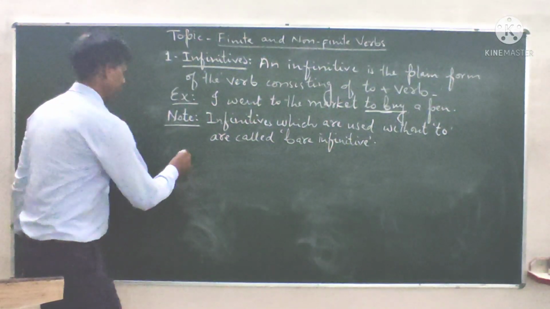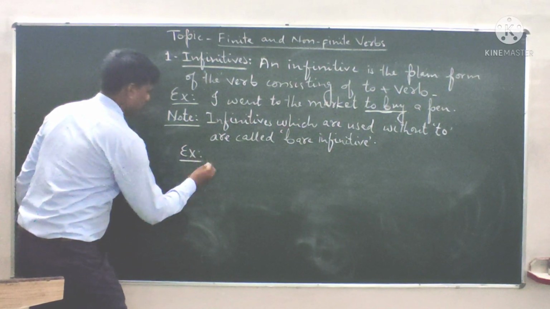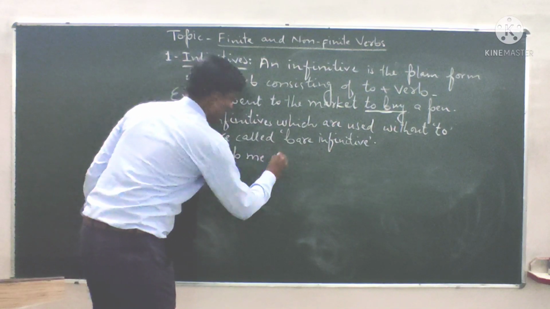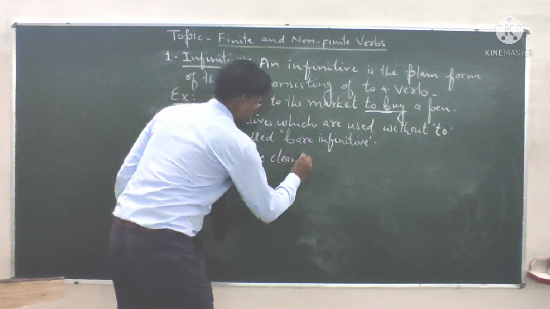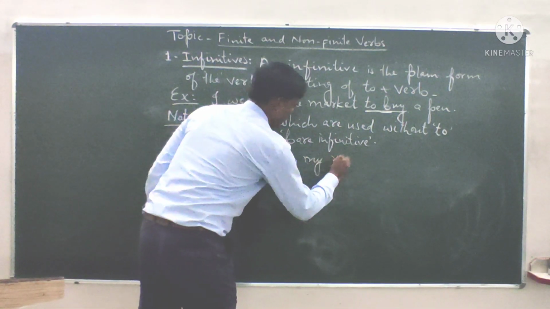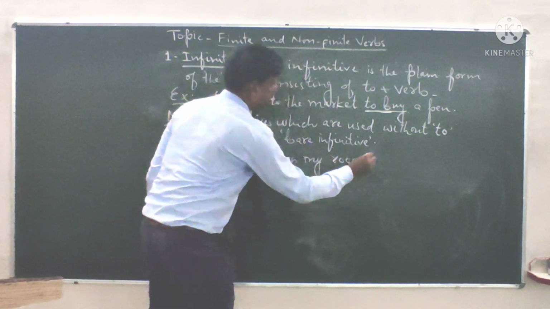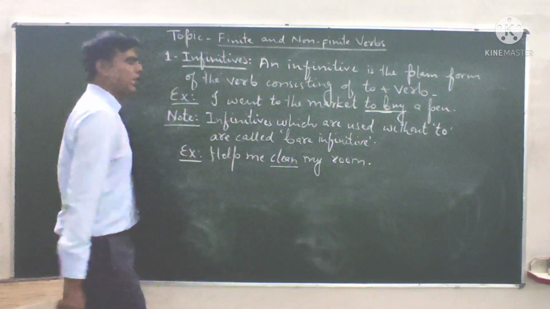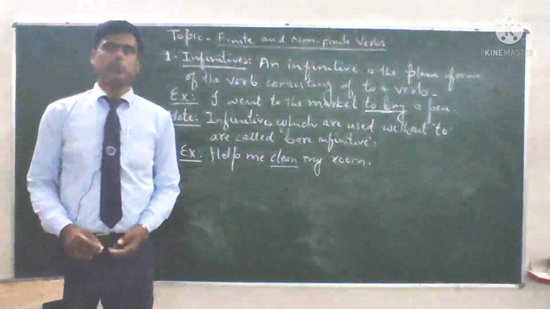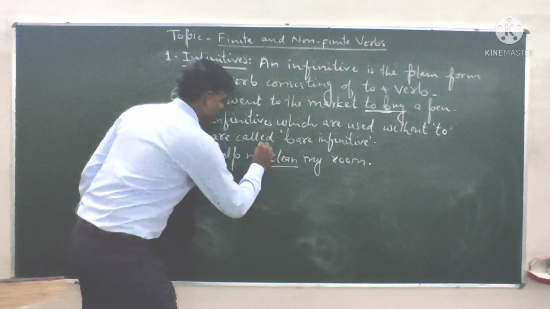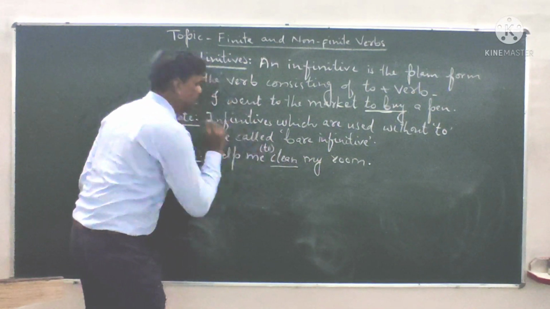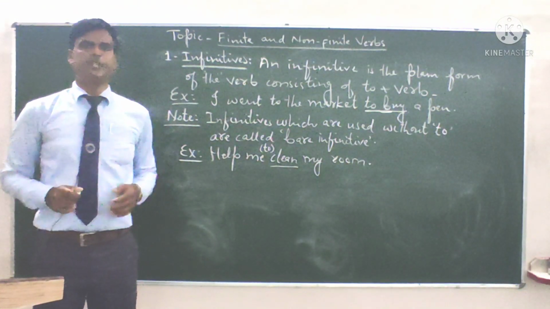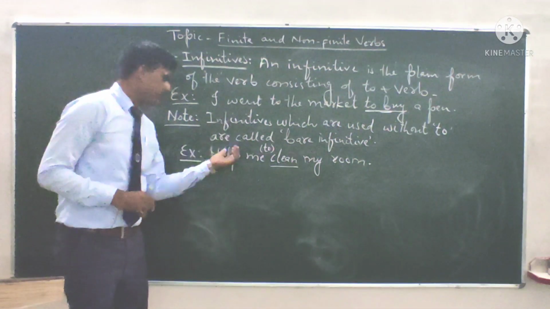For example, help me clean my room. In this sentence, clean is the infinitive and it is used without to. यहाँ पर clean जो क्या है, infinitive है, ये बगैर to के यूज किया गया है. That's why this is the bare infinitive. The finite verb is help.